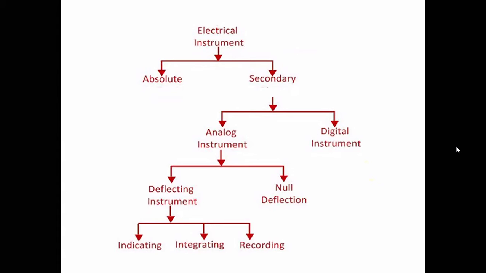Say, for an ammeter, the scale is graduated and you can measure the current, but we do not require any calibration. Then how do you know the reading is correct? So there are absolute instruments, or we can call them primary instruments. They do not require any calibration. If you measure something using that, and you know some other parameters, physical dimensions, you can measure the exact value.